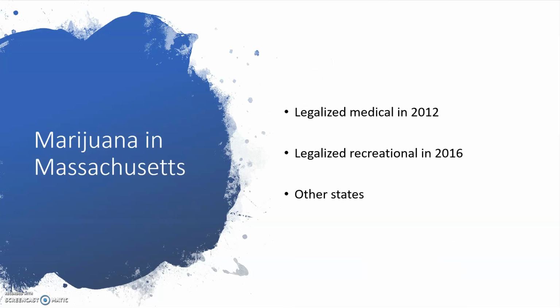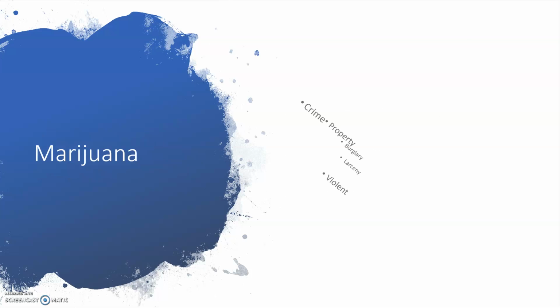Let's talk about marijuana in Massachusetts. It was first legalized medically in 2012, but recreationally in 2016, and even then retail sales did not begin until 2018. Today, 14 states plus DC have fully legalized recreational marijuana. To find any significant answers, more states were needed to compare to Massachusetts. So in this study, there's 13 states total, some with legal marijuana and some not, in order to look at the effects of legalizing recreational marijuana on crime.